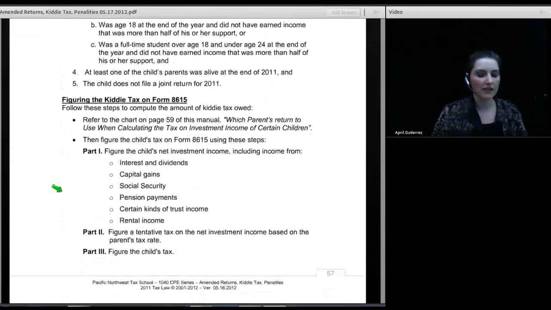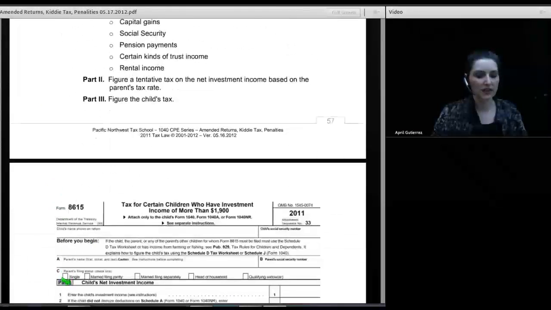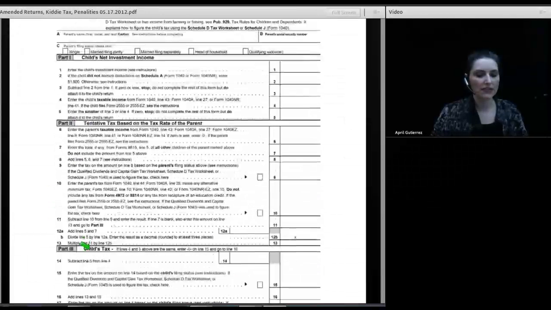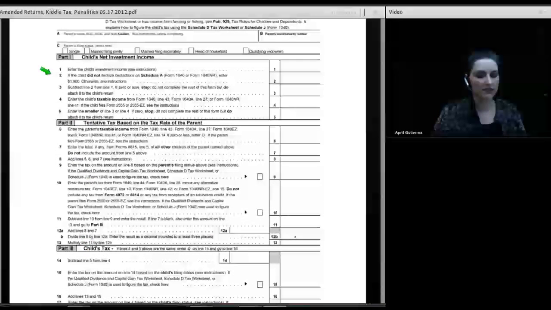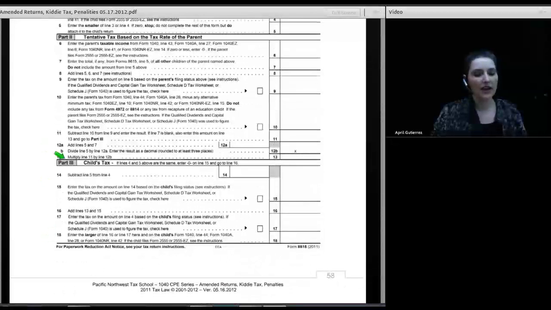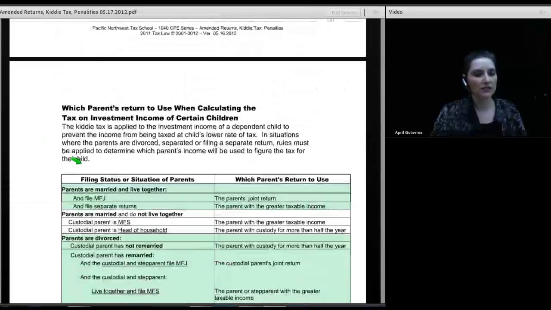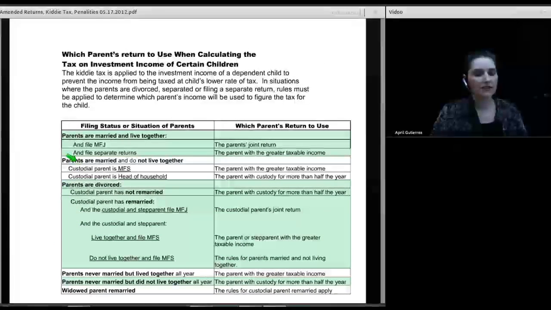Now, I don't have an illustration of 8615 filled out. I do have a copy of the form, and you will see that the form is saying how much investment income does the child have, what is the tentative tax owed on that income based on the parent's tax rate. And in order to figure that out, you have to figure out what tax rate the parent is paying. And it's typically not too hard. You look at the parent's tax return and figure it out. But there are some special rules that apply when you have a child who has two parents who are not filing a joint return. And this table here tells you which parent's return to use.